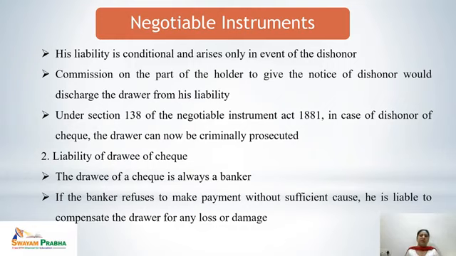And the liability of the drawer is conditional, and it arises only and only in case of the dishonor of the instrument. Omission on the part of the holder to give the notice of dishonor would discharge the drawer from his liability. If the notice is not given in case of the dishonor of the instrument, the drawer would not be held responsible.